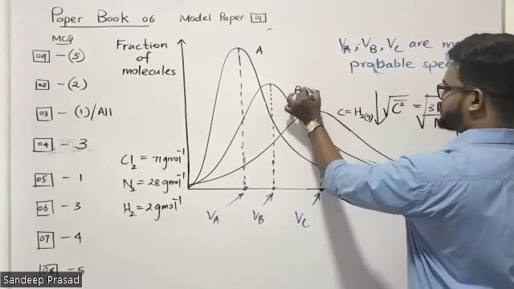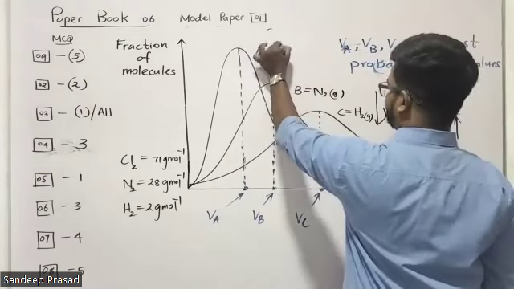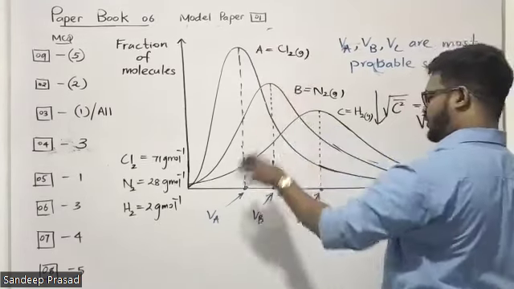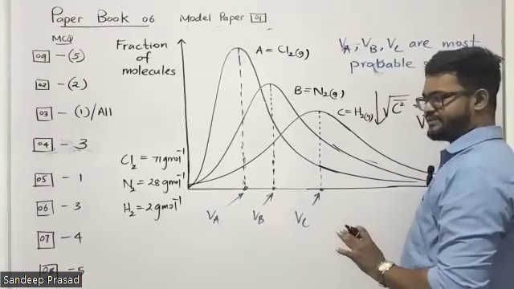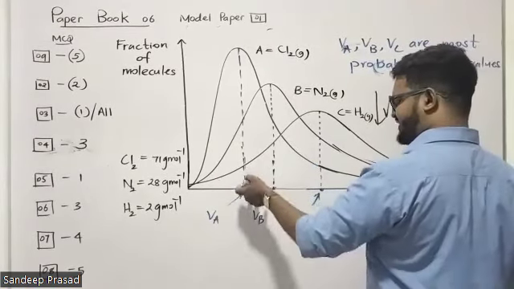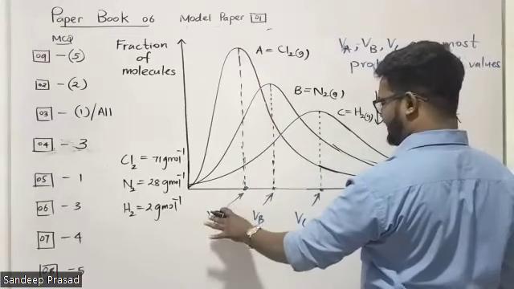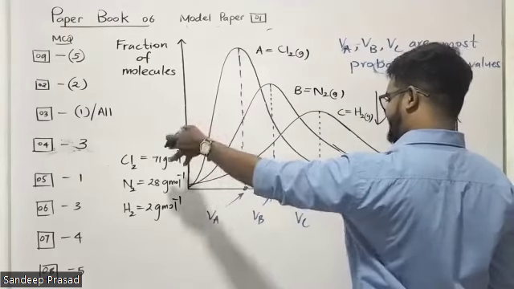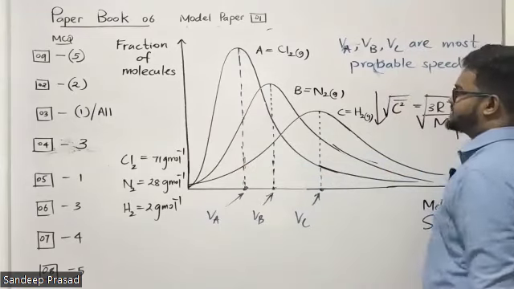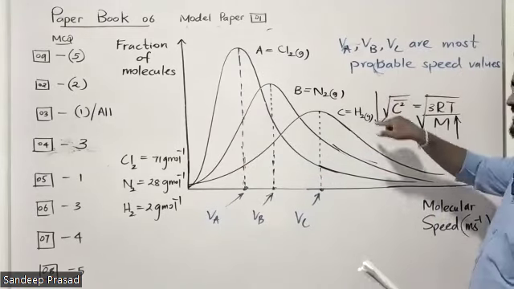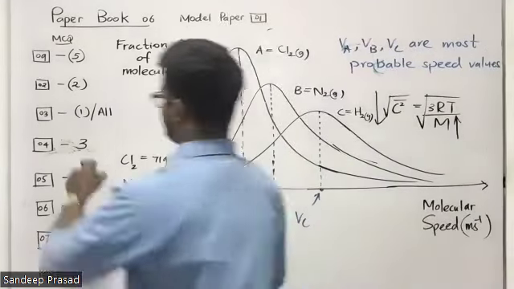Then B, so what is the next one? The next one is nitrogen gas, and capital A should be chlorine gas. Remember, chlorine has the highest molar mass, 71 grams per mole. Therefore, we can tell that the speed is actually very low. Most of the molecules are having this very low speed, that means that gas has the greatest mass. Then A, B, C should be in this correct order. Answer is number 4. Question number 10, answer is number 4.